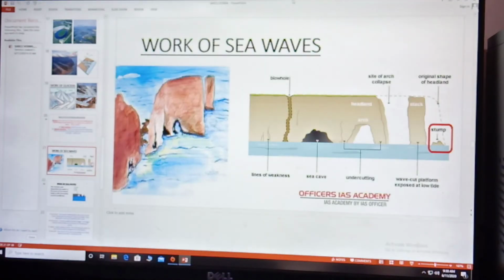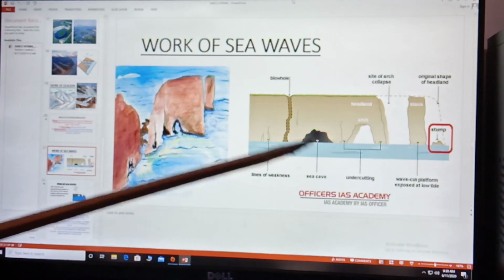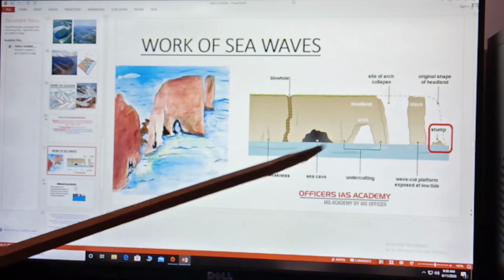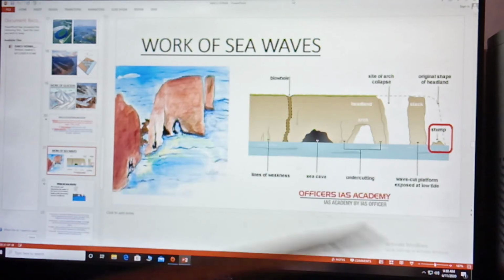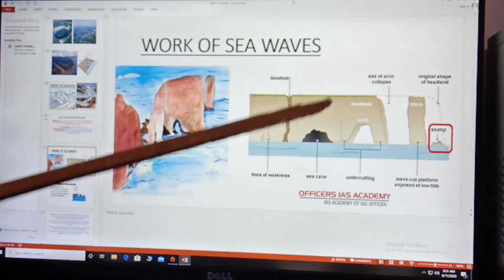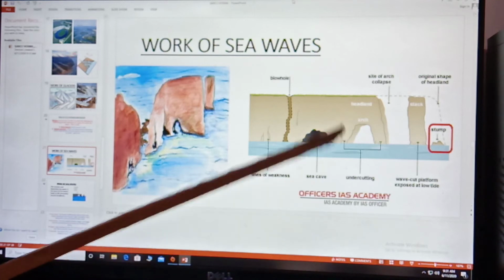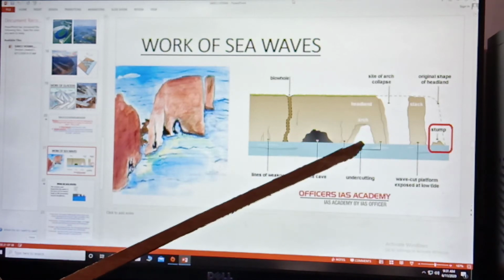You can see here, sea cave. The sea waves are striking this rock and they deepen this rock, leading to the formation of sea caves. And due to continuous striking of the rock, the backside roof also washes away. And this leads to the formation of a sea arch.